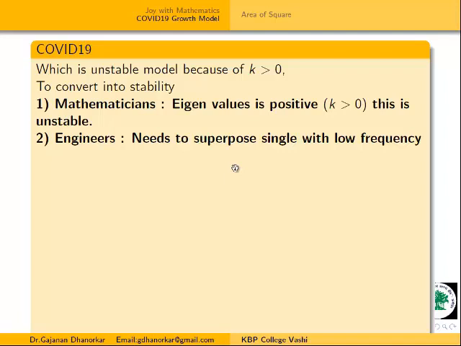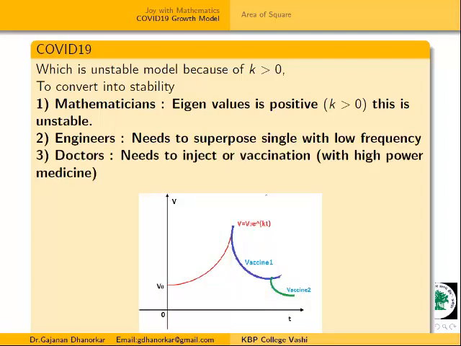Then what are doctors doing now? What is the opinion of the doctor? Again, our aim is to stabilize this model because it goes on increasing exponentially. We have to stabilize this. To stabilize this, what are doctors doing? They are trying to convert the unstable model into stability by injecting, by vaccination, or by using immunity power in terms of their injection.